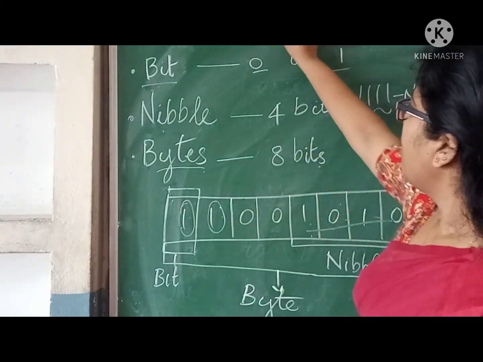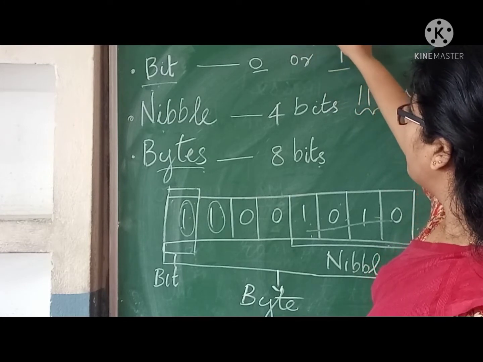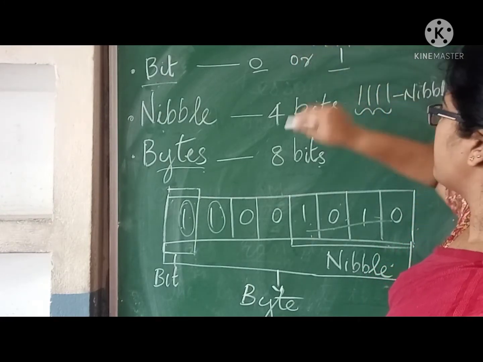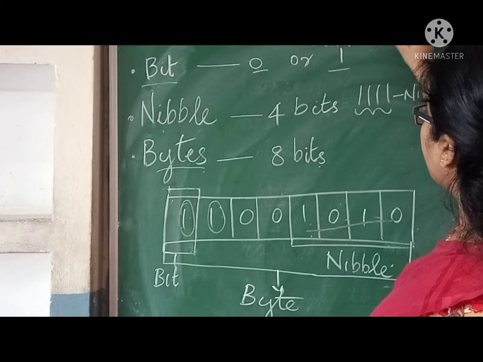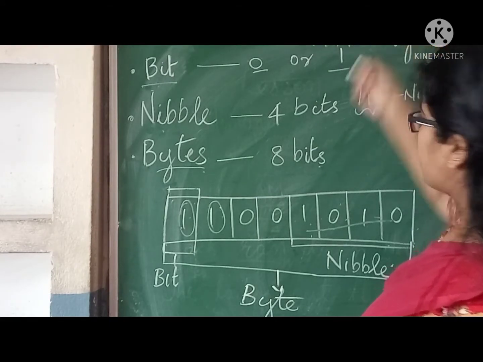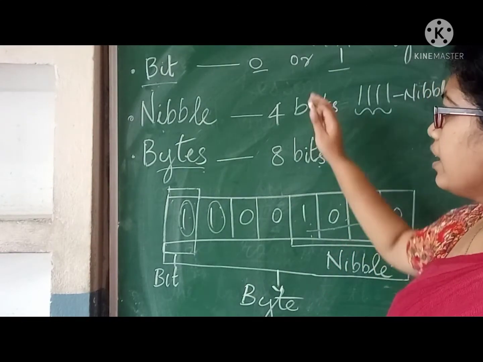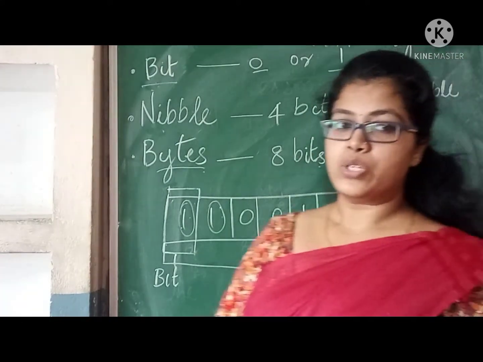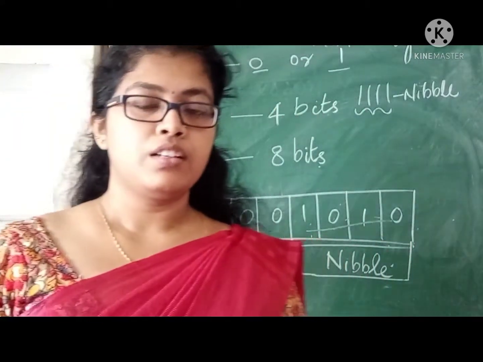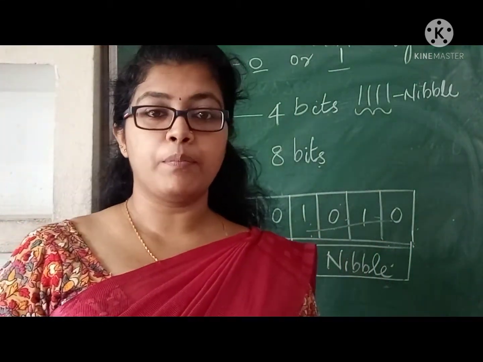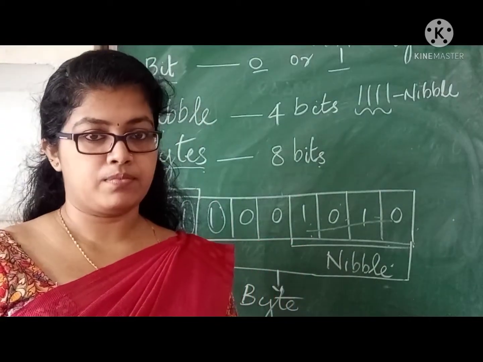For example, 1, 1, 1, 1, 1, 1, 1, 1. How many 1s? 1, 2, 3, 4, 5, 6, 7, 8. This is called 1 byte. So this is the way we are measuring computer memory or RAM.